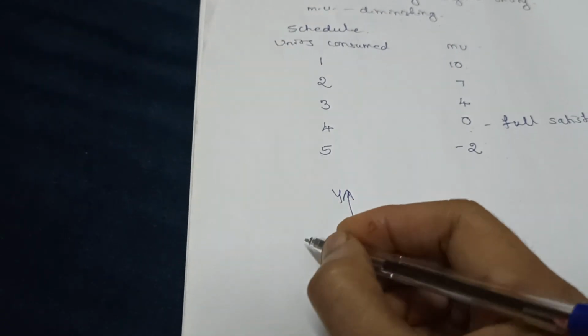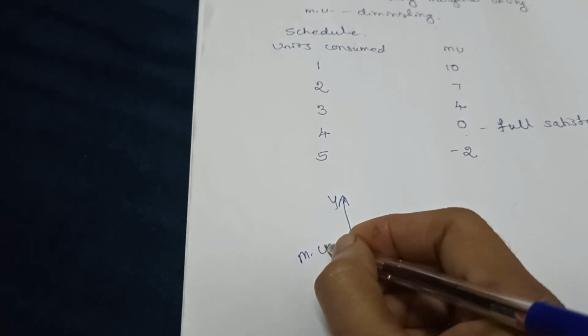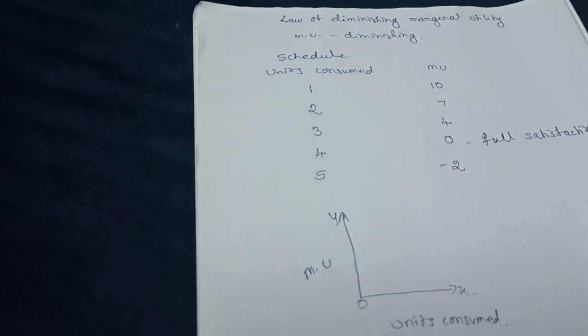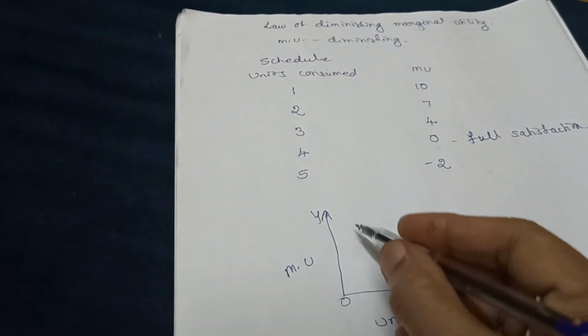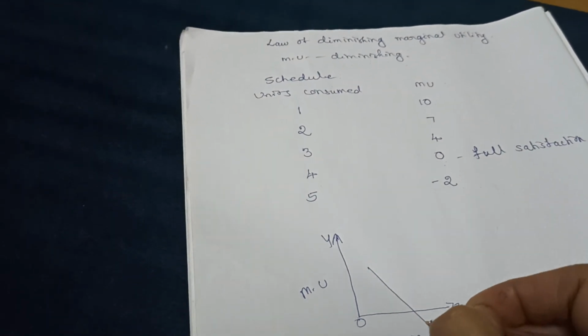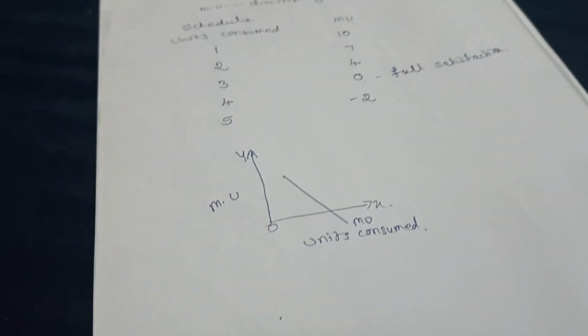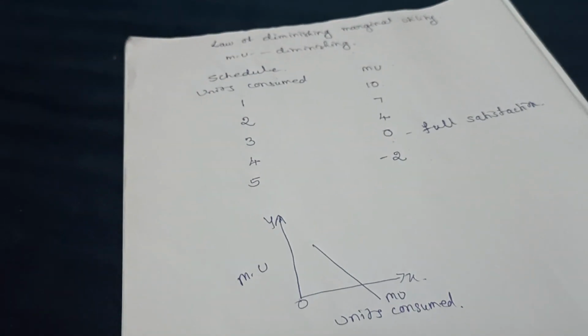And what is on the y-axis? Marginal utility. There is no need to take the scale; directly you can draw the curve. This is a marginal utility curve. It is a downward sloping curve.